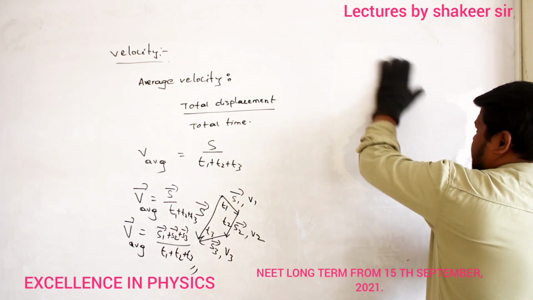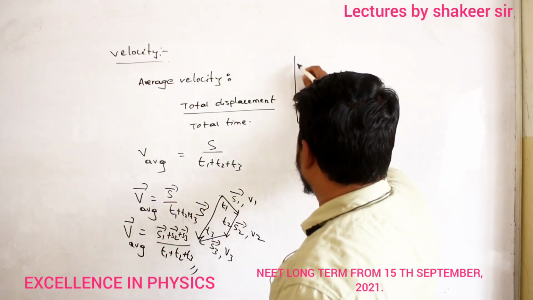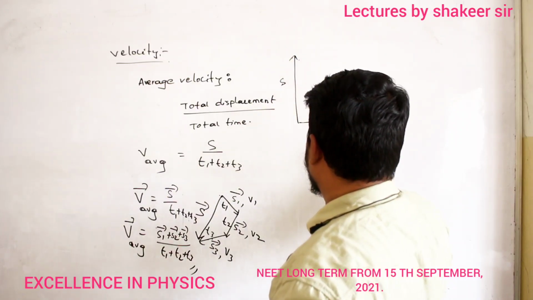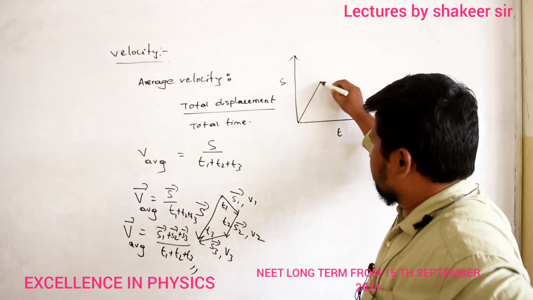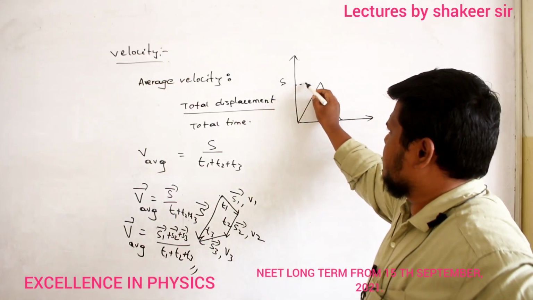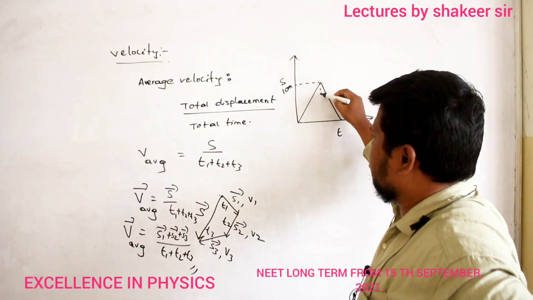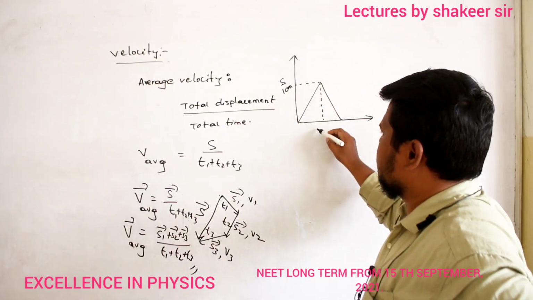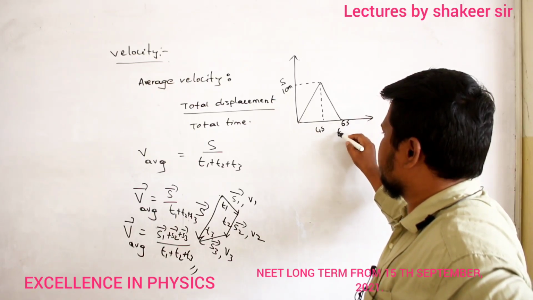For example, if I draw a graph like this, okay. So the graph is like this. Here I have displacement and here I have time. So this is the graph. Here displacement, let it be 10 meters, and here time taken is 4 seconds, and here time taken is 6 seconds. Okay.